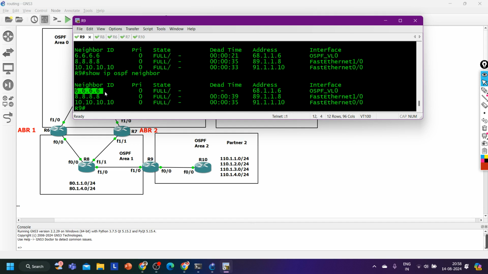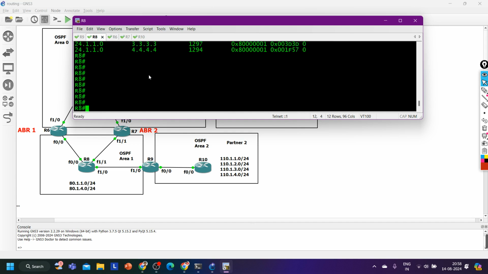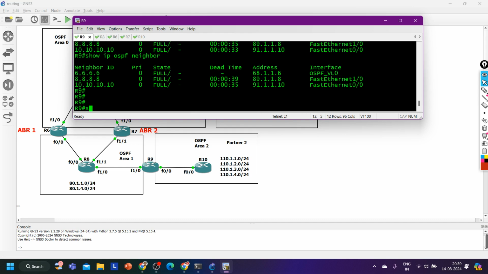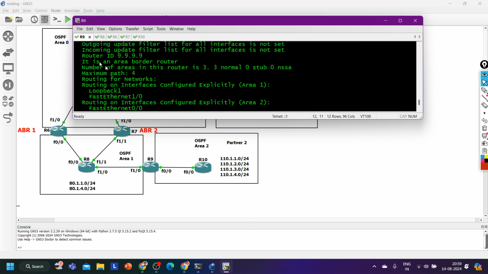Do note. And before that, one more thing. On router number 9, if I will run command show IP protocol now, so now you can see this router is again ABR router, correct? This router is now again ABR. So if this router is ABR, then it will generate what? LSA.